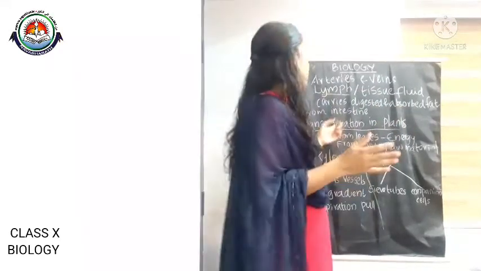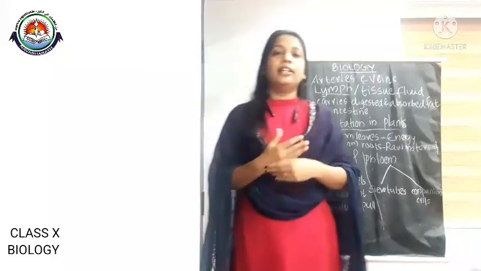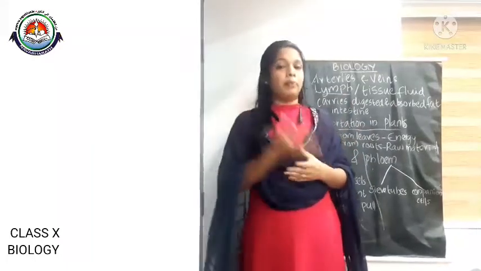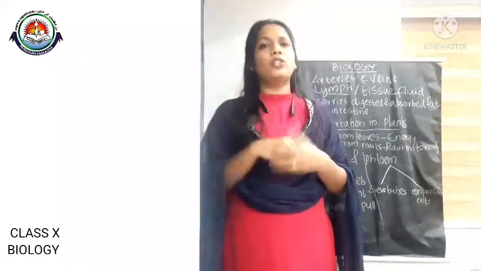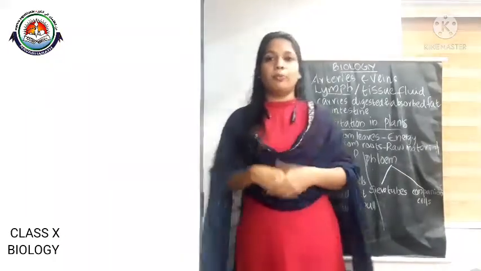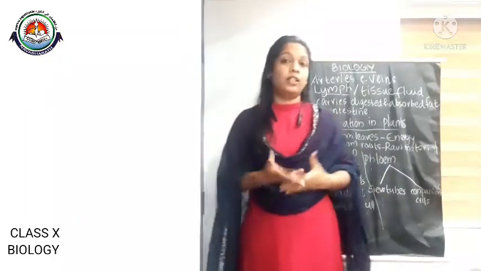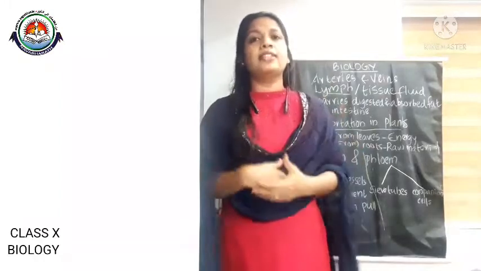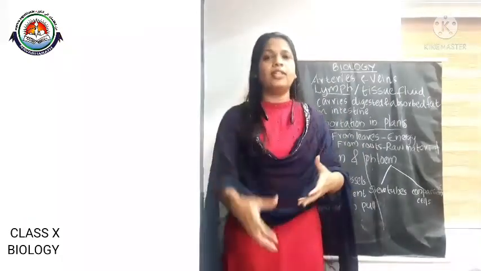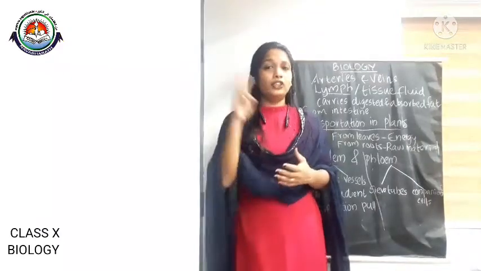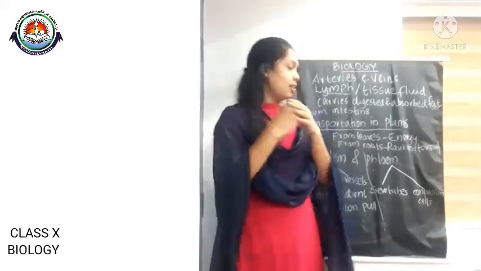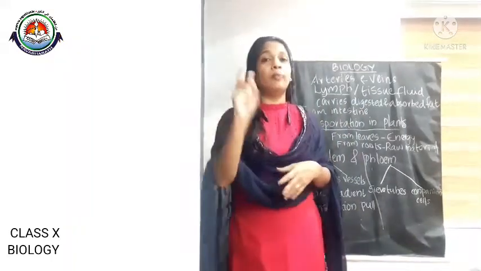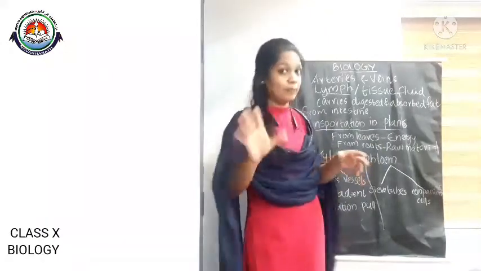Okay, next thing is transportation in plants. We know that in addition to the sunlight and carbon dioxide that are necessary for photosynthesis, there are certain other things that are also required for maintaining such purposes in plants. Minerals, water, then elements like nitrogen, phosphorus, potassium, all these things are also needed, and are to be taken from the soil. There are two pathways or mechanisms present for transportation inside the plant.